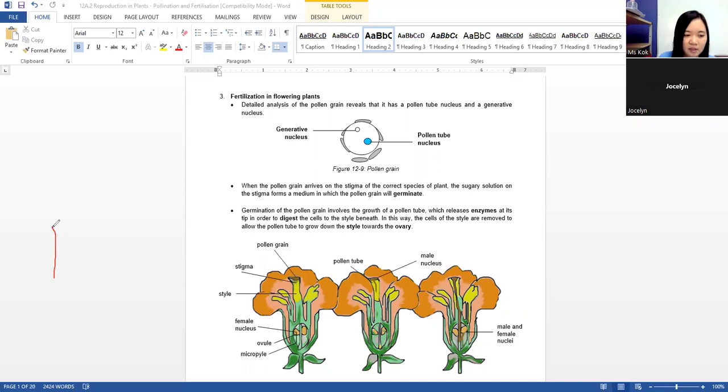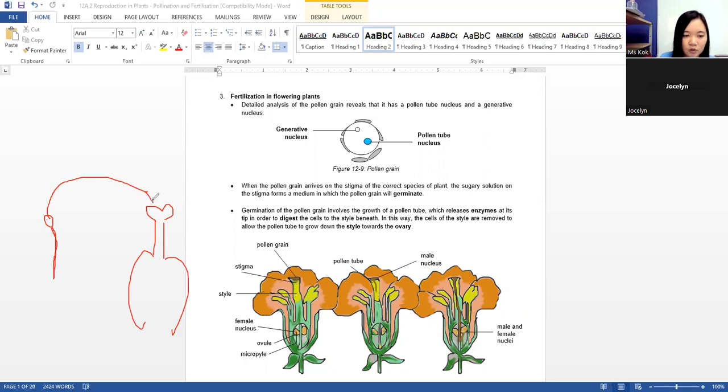Okay, remember this is the anther, this is the filament. Inside the anther, you have pollen grains. So the pollen grains will move to the stigma. This is what we call pollination.